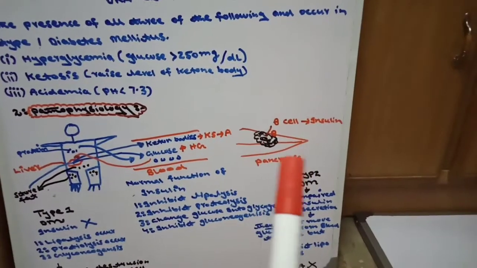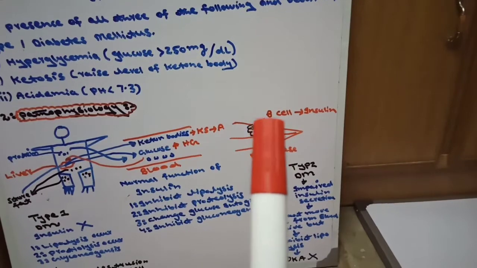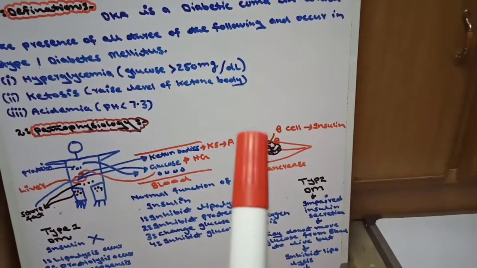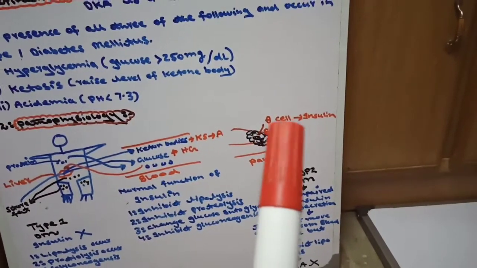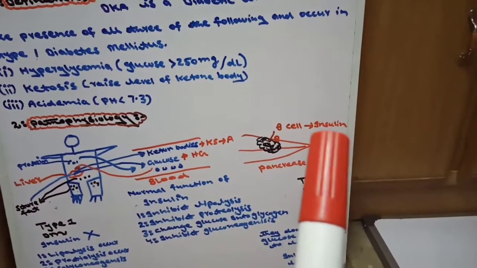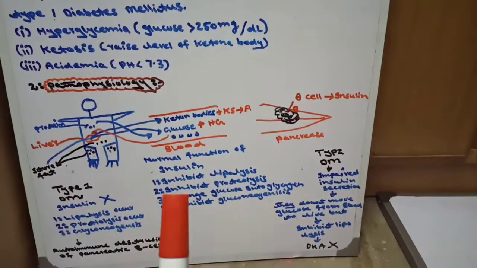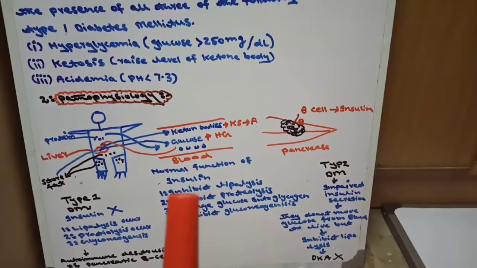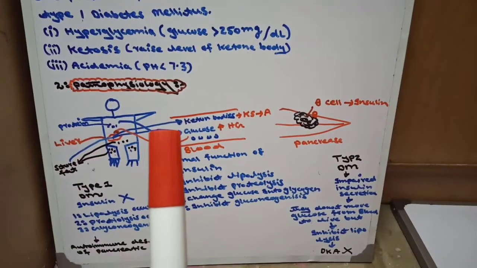Normally, our pancreas consists of islets of Langerhans in which two types of cells are present, alpha and beta cells. Beta cells secrete insulin. Insulin normally has 4 functions. Number 1, insulin inhibits lipolysis, meaning stored fat changing into fatty acid.